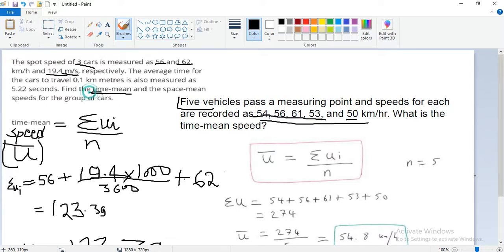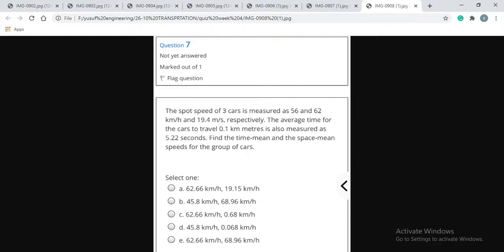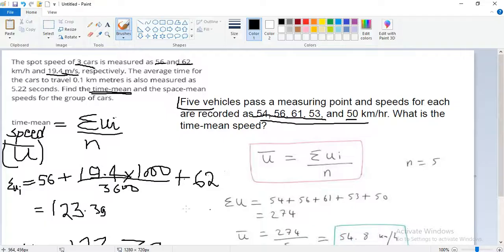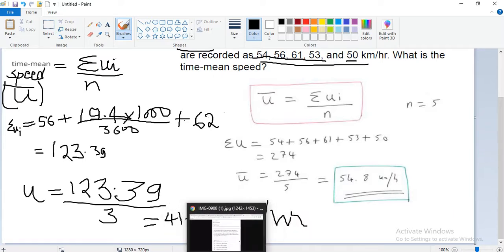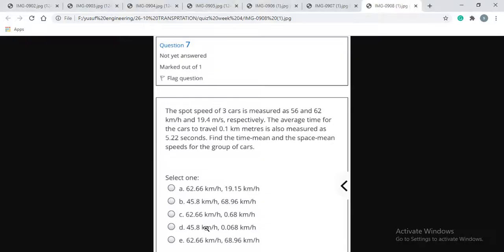I have found only the time mean speed. The time mean speed is 41.19. So the answer is not correct. Okay, 41 is not here.